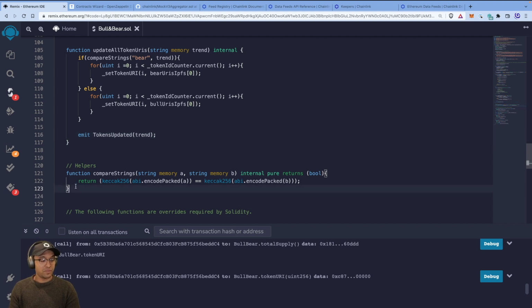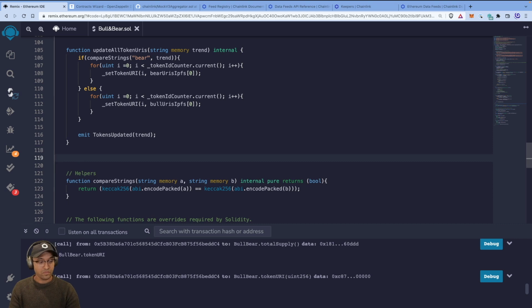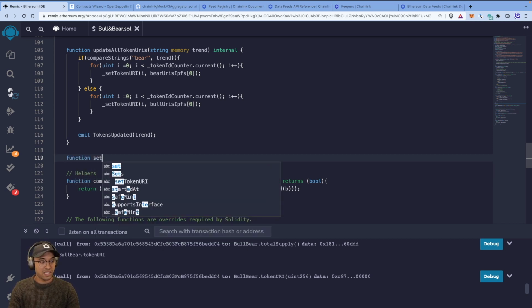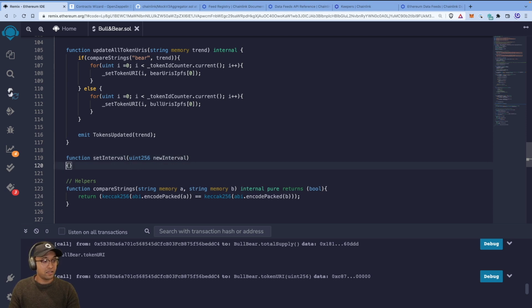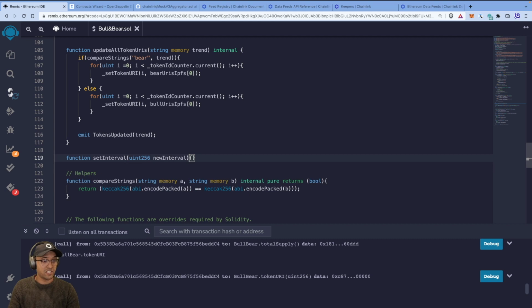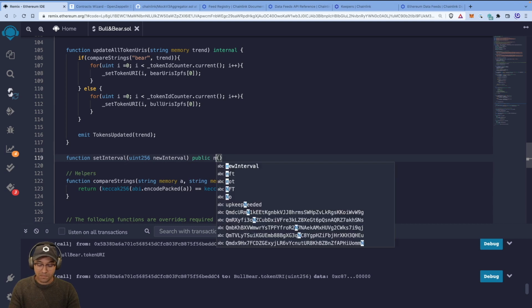Now let's do a couple of the helpers of the set function. So we've got an interval in the state variable, which is the interval after which the keeper will run the perform upkeep function, remember? So let's do a setter for that. Now we normally wouldn't have this, but we'll do it so that it's easier for us to debug it. So we'll do set interval, and we take in, I think interval is a uint256. And so we take in the new interval. And this is going to be state changing, so it's not going to be a view, but it will be a public function. And you know what, let's mark this only owner, right?